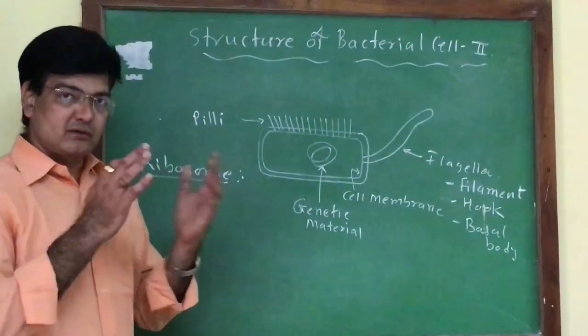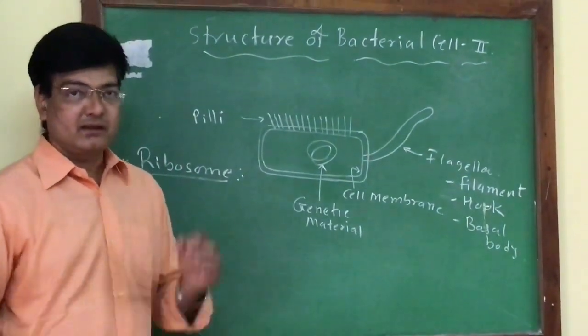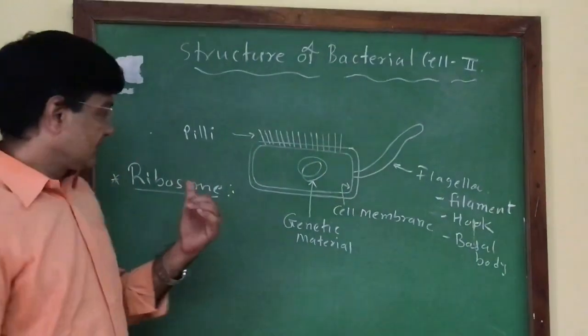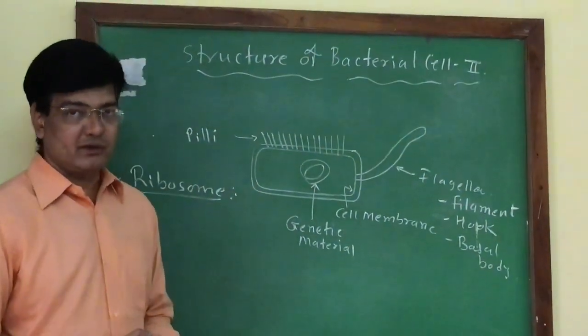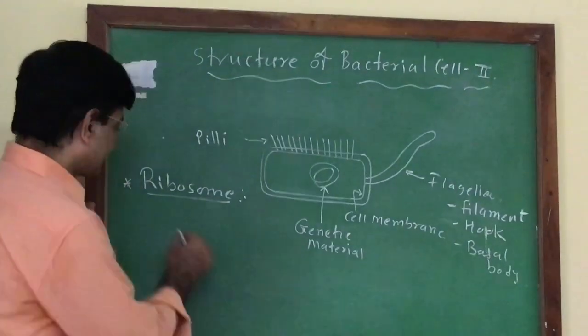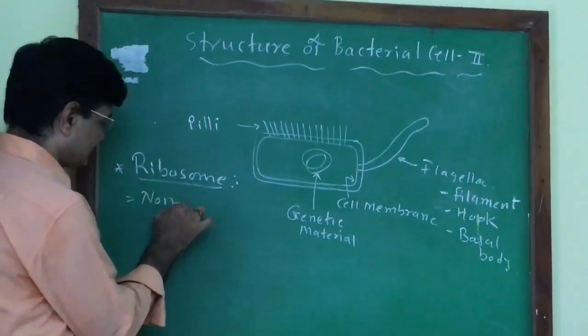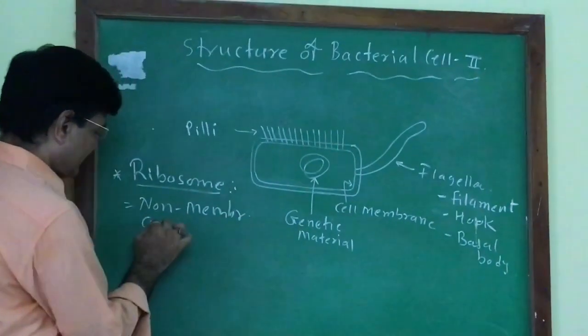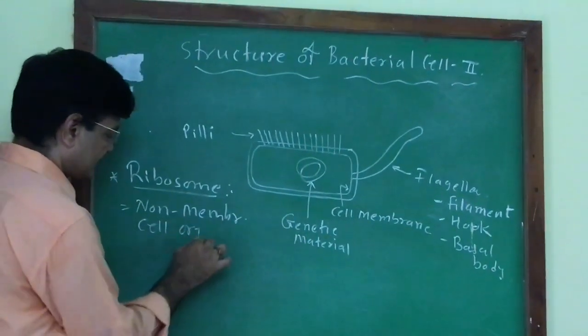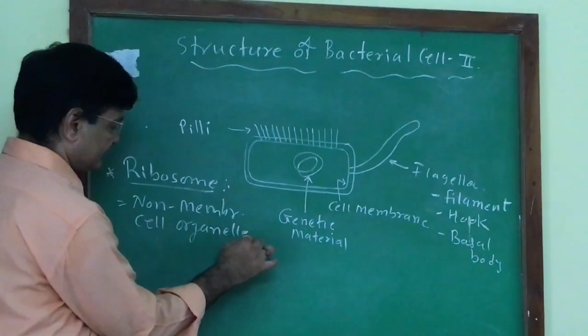Ribosomes are also found in the prokaryotic cell. In fact, ribosome is the cell organelle which is found in both prokaryotic and eukaryotic organisms. It is a non-membranous cell organelle.